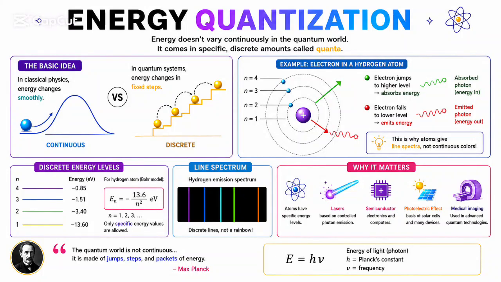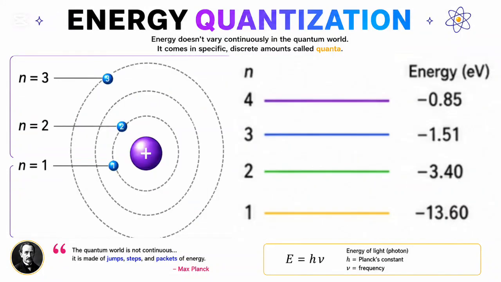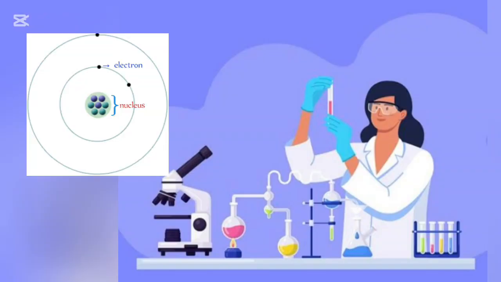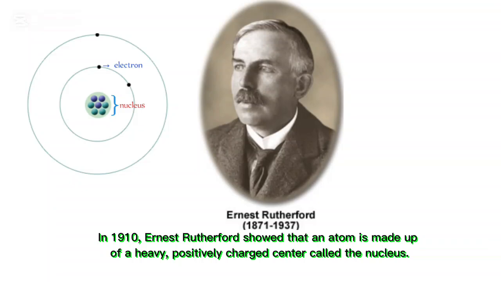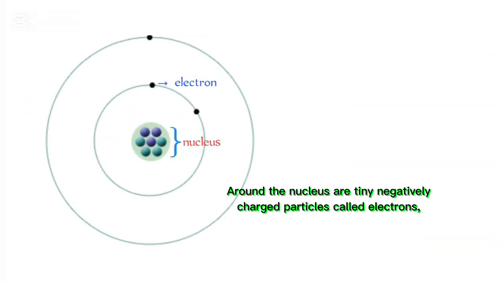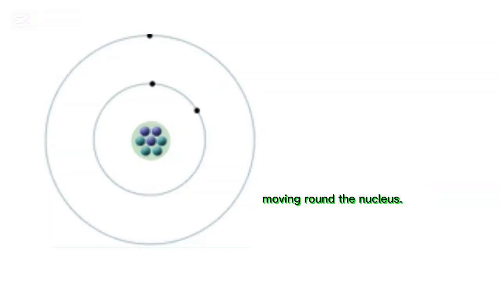Hello students, today we are going to learn about energy quantization, energy levels in an atom, and how scientists explain the structure of the atom. In 1910, Ernest Rutherford showed that an atom is made up of a heavy positively charged center called the nucleus. Around the nucleus are tiny negatively charged particles called electrons moving around the nucleus.